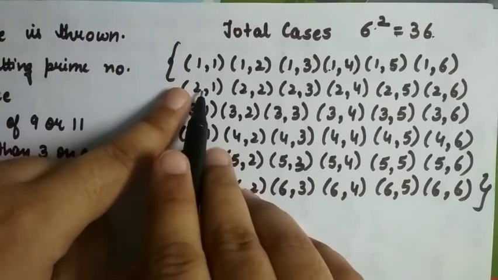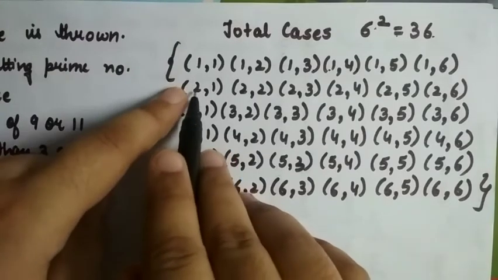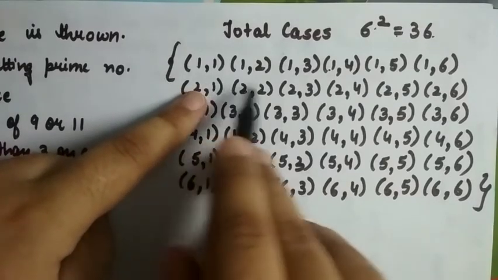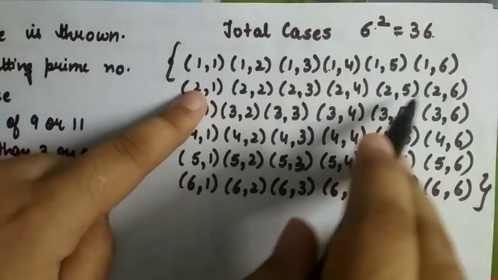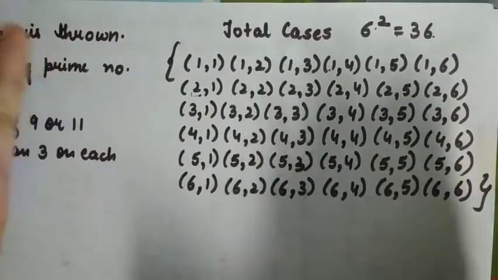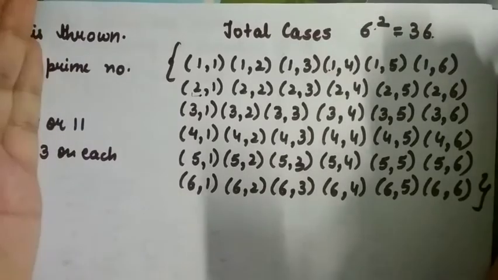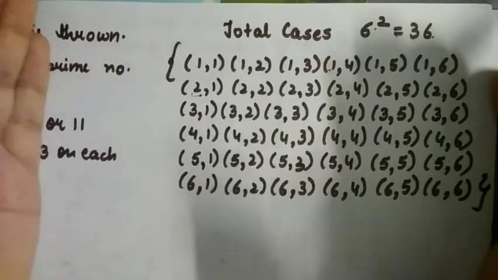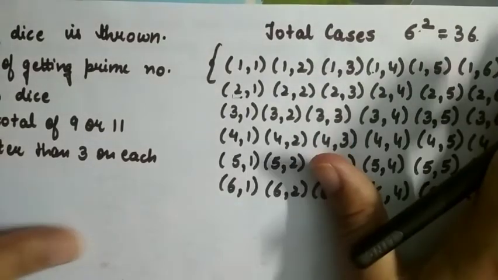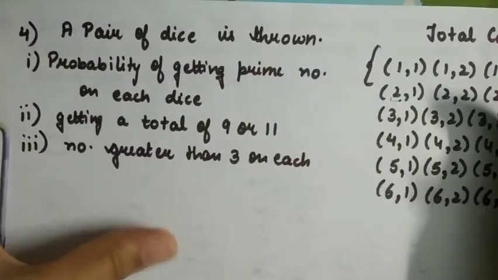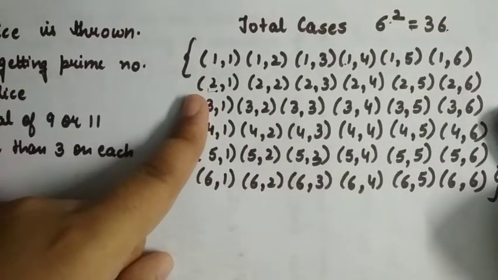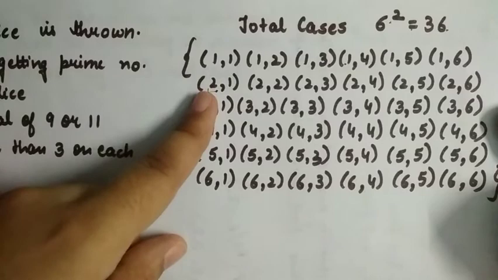Similarly, we fix the number 2, getting 2 on the first, and continue the numbers from 1 to 6 on the second. Like this, we will make our table, and these are the 36 outcomes of rolling 2 dice simultaneously. So whenever a question related to dice is given, we should write the outcomes in a table. It makes the questions easy to solve.